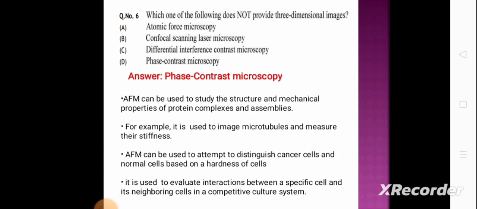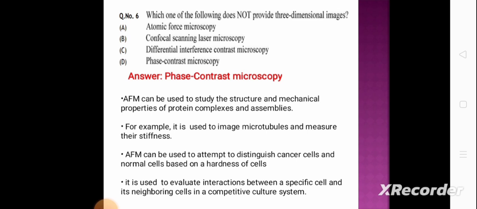The other three options, that is atomic force microscopy, confocal scanning laser microscopy, and differential interference contrast microscopy, all provide a three-dimensional image, but not the phase contrast. It provides a two-dimensional image. AFM, that is atomic force microscopy, can be used to study the structure and mechanical properties of protein complexes and assemblies. For example, it is used to image microtubules and measure their stiffness.